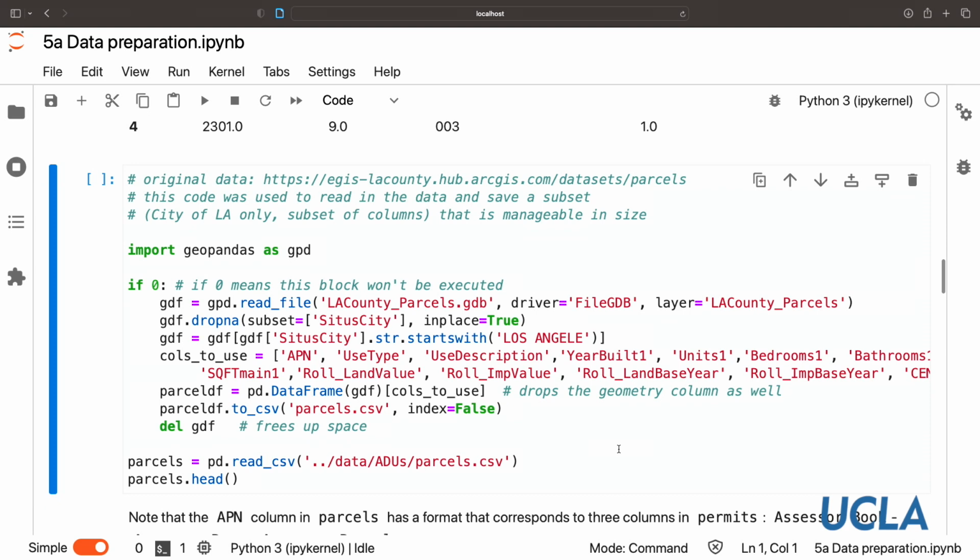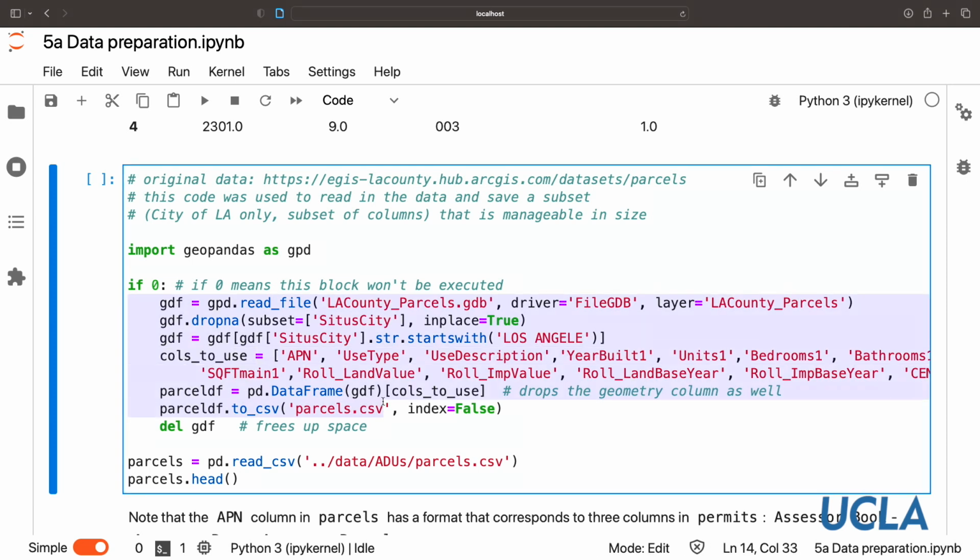And then we'll do the same for the parcels data set, which is huge for LA County. This code again, I executed for you. I just selected a subset of the columns that might be interesting, dropped the remainder, and saved it to a CSV file.